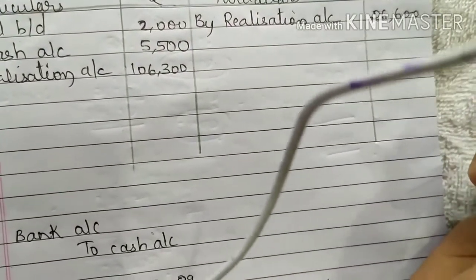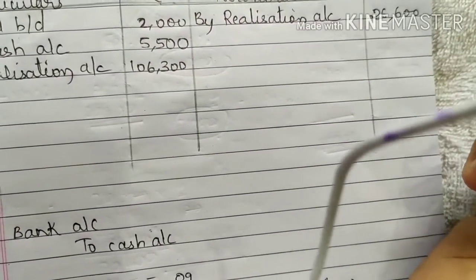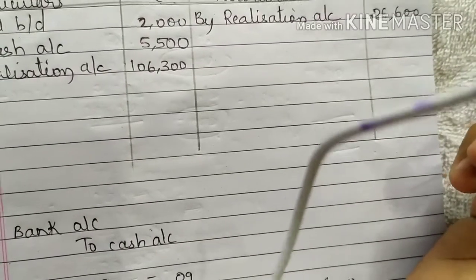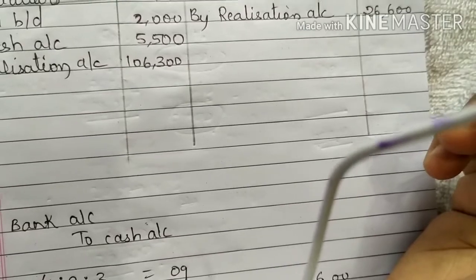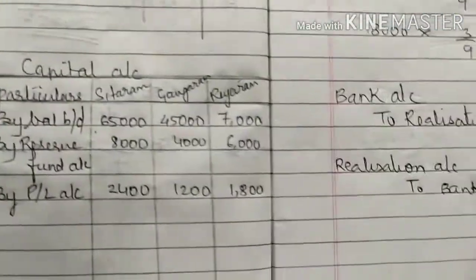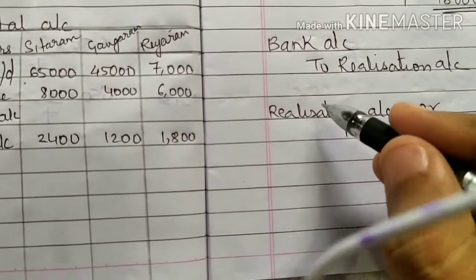The cost of realization was rupees 800. So when the business was winding up, at that time some expenses were incurred. Those expenses are called realization expenses. So realization expenses were incurred. So the same journal entries we are going to follow.